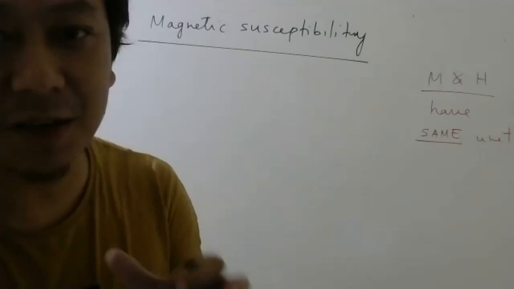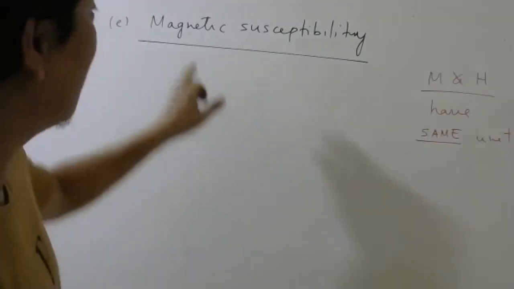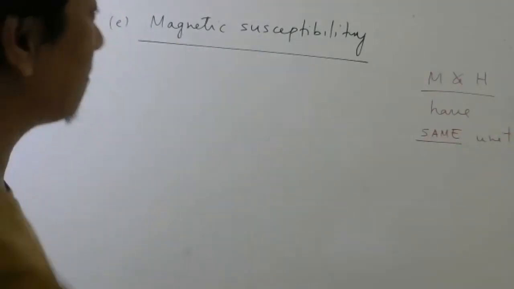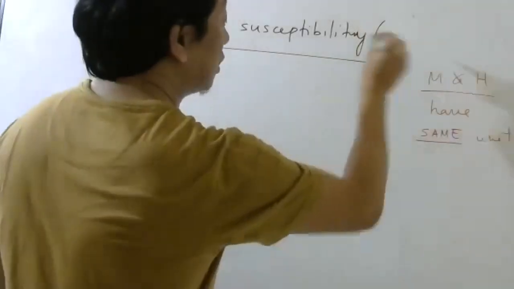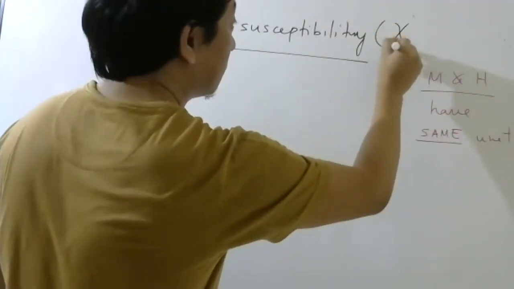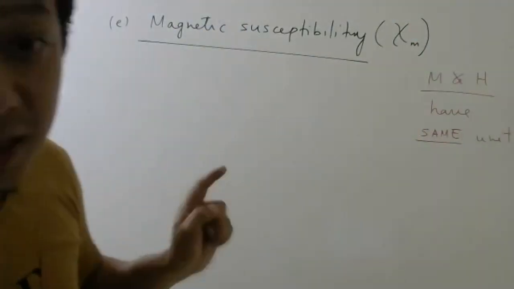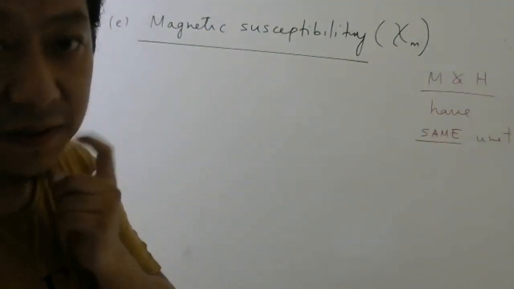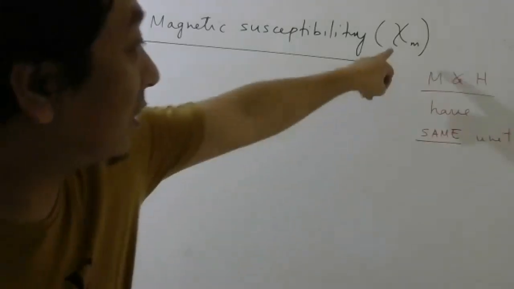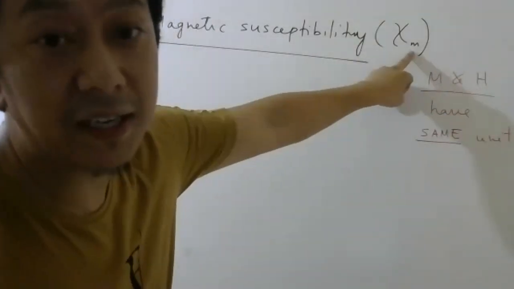So susceptible means too much sensitive. This quantity we write with this symbol, called chi. It is a Greek alphabet. Like this we have to write. Chi m means magnetic susceptibility.